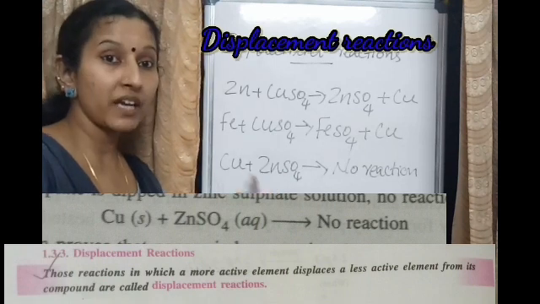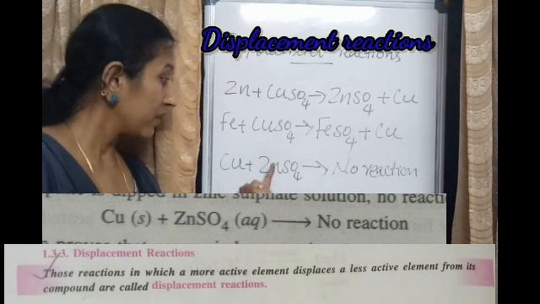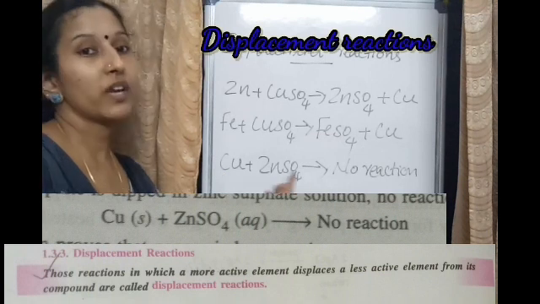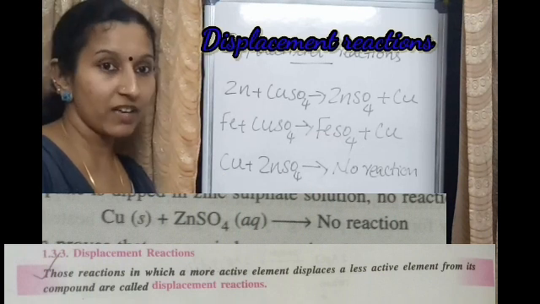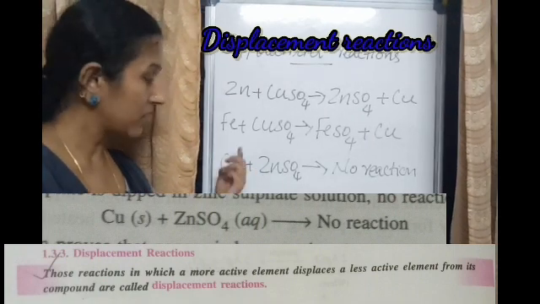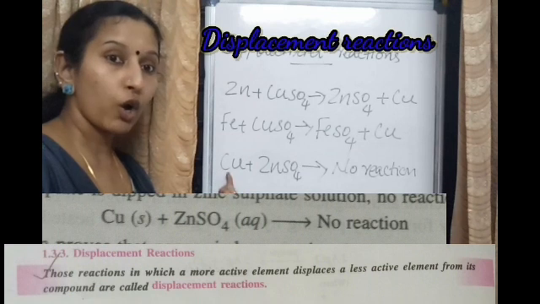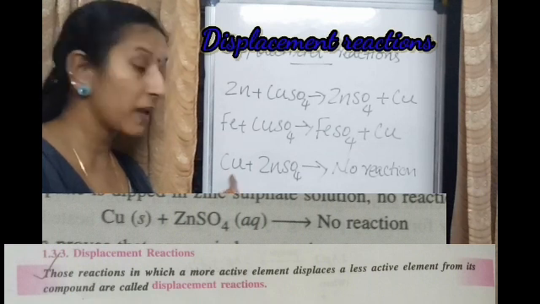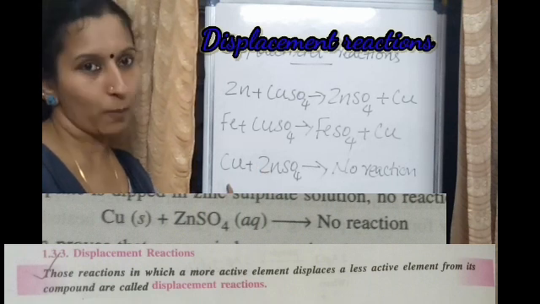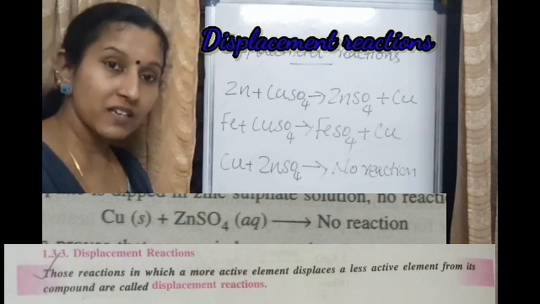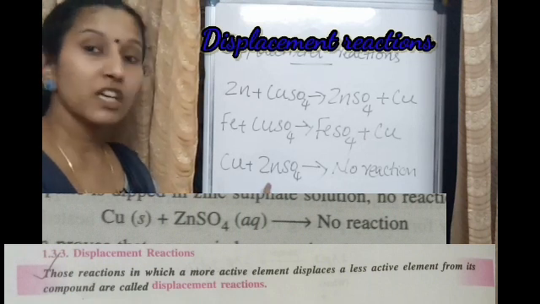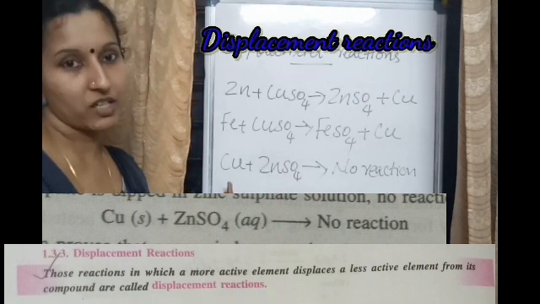If free zinc were reacting with CuSO4, you could see the reaction because zinc is more reactive than copper. But in this case, there will be no reaction. Copper cannot displace zinc from zinc sulfate. Why? Because zinc is more reactive than copper. Copper is less reactive, so it cannot displace zinc from zinc sulfate.